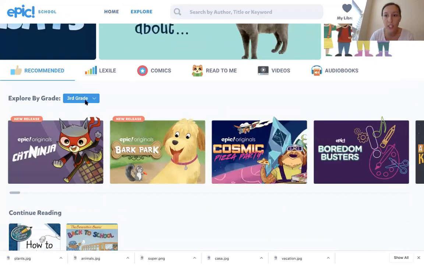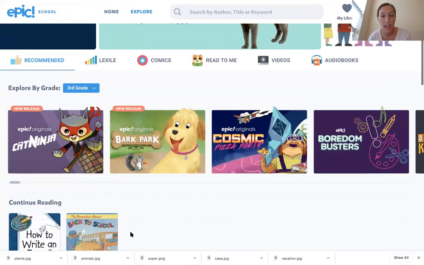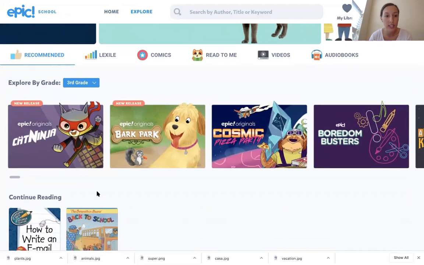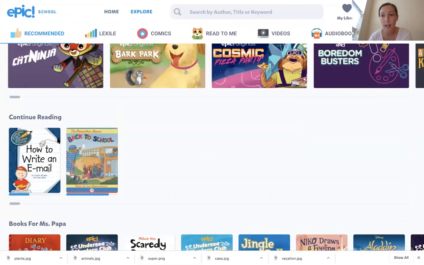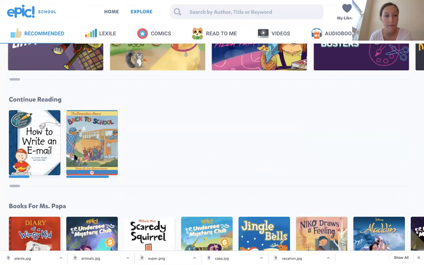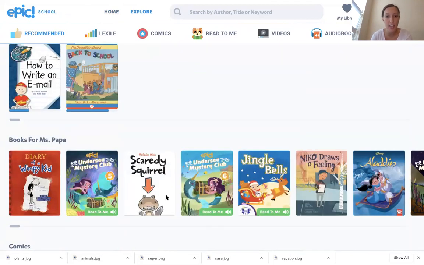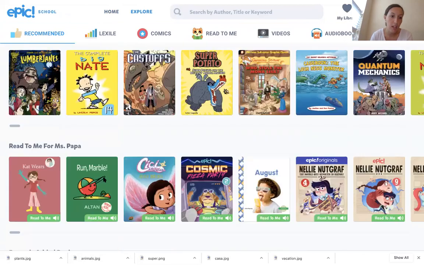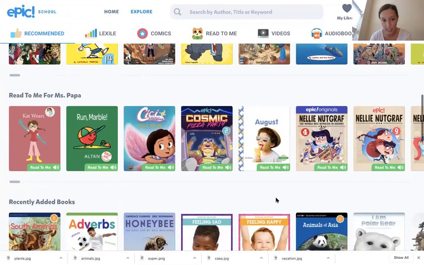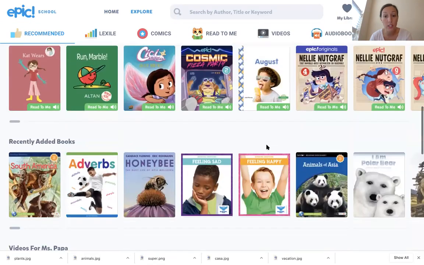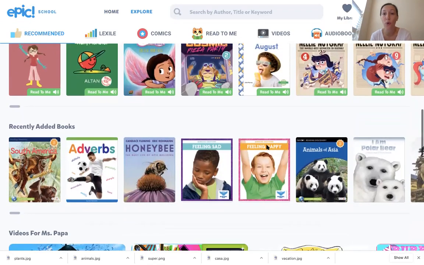I'm looking at all these 3rd grade books, and I can see these new releases. These are books that were already in my library. Here are books just for me, and oh cool, here is Scaredy Squirrel. There's comic books, and there's read to me books. So I'm gonna click one of these read to me books so you guys can see another cool thing that